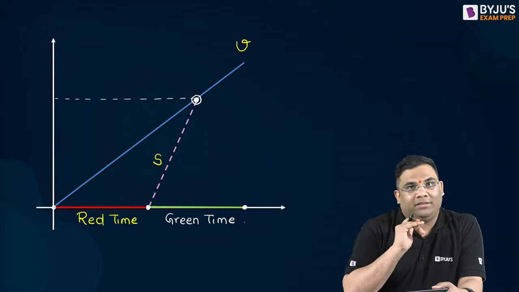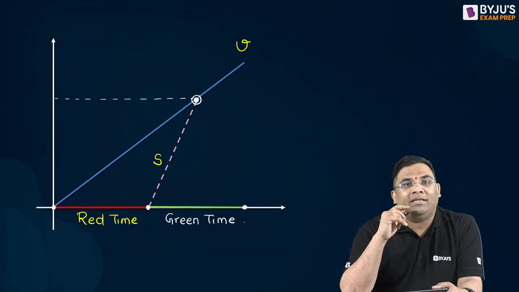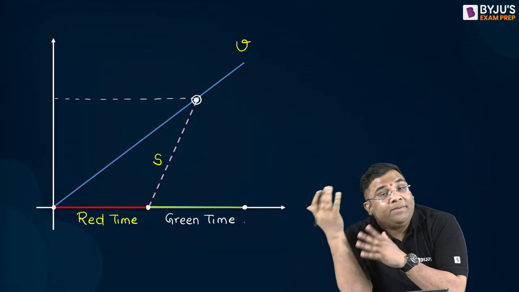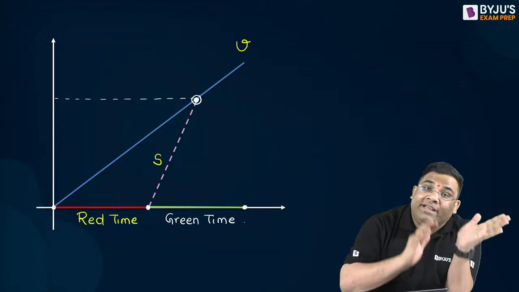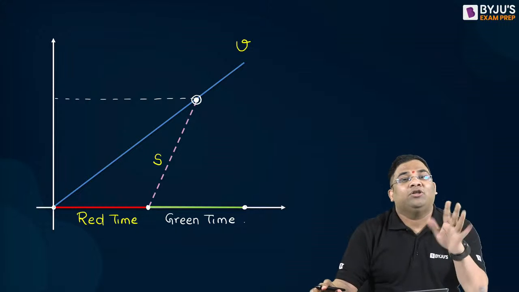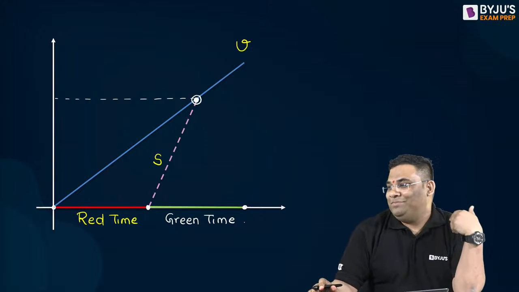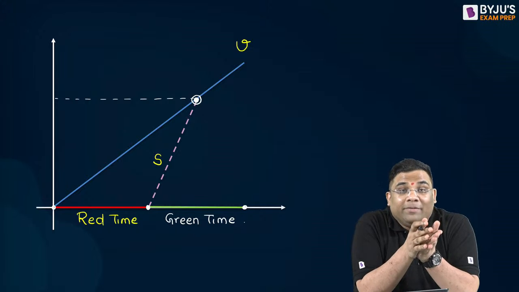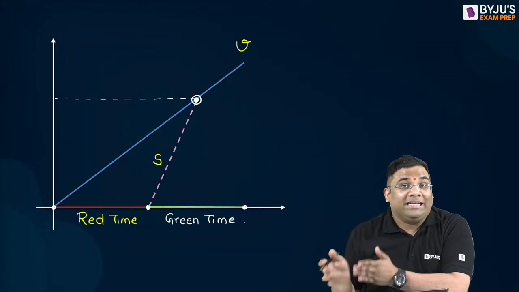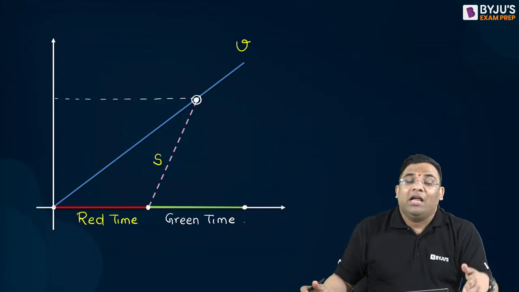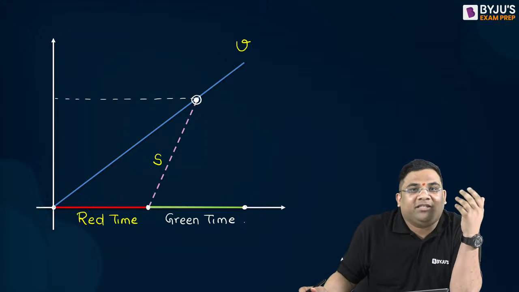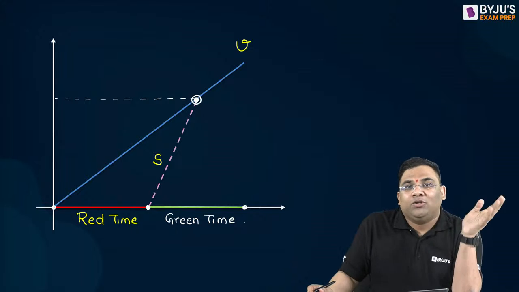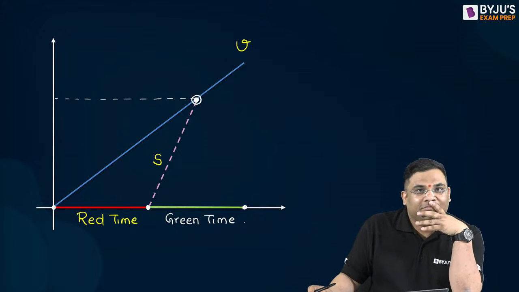Now what is the meaning of this? When the arrival rate becomes equal to the departure rate, it means that whatever vehicles are coming to the intersection are not stopping. They are coming and going. Indirectly it means whatever vehicles are coming to the intersection are just leaving. There is no delay. Understood?